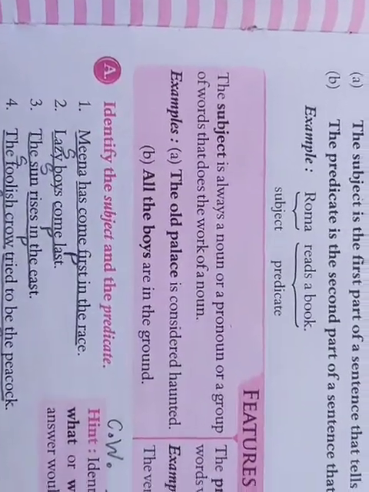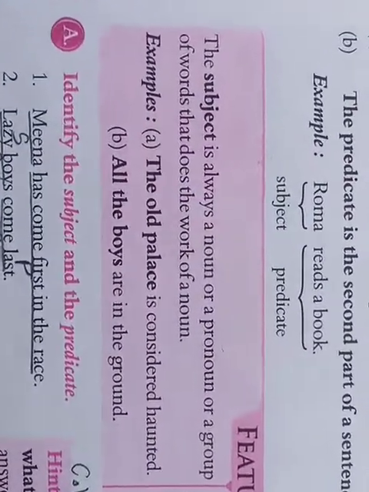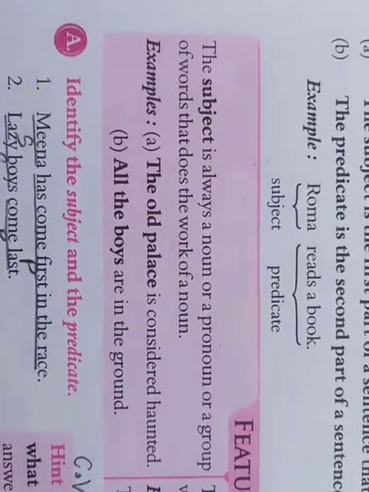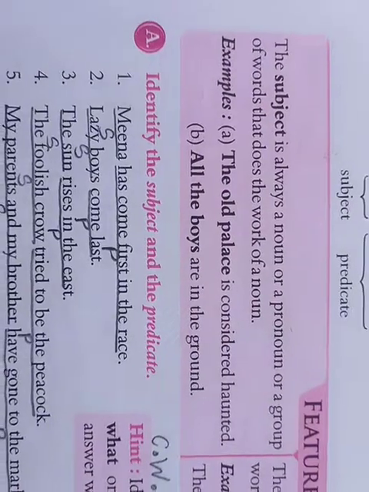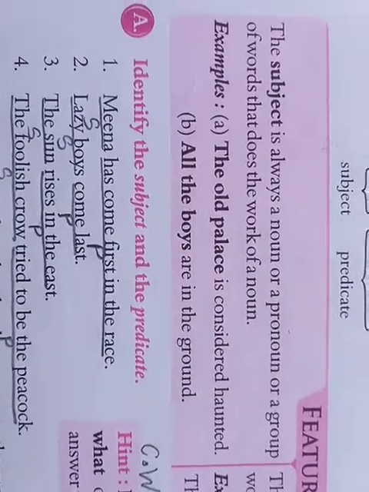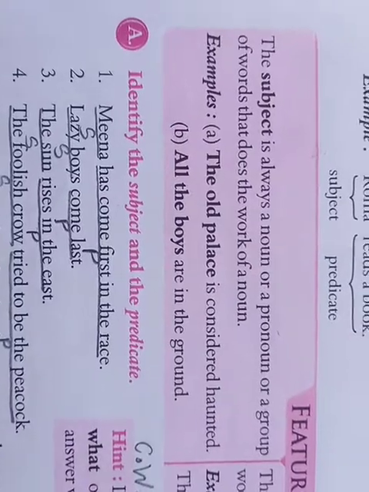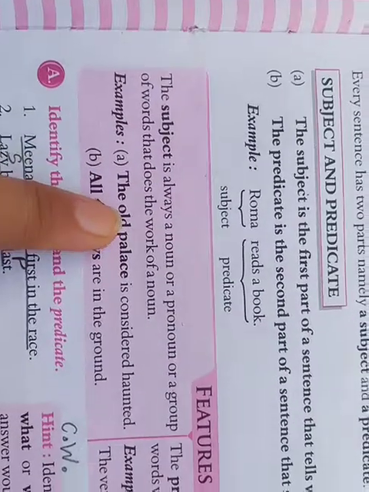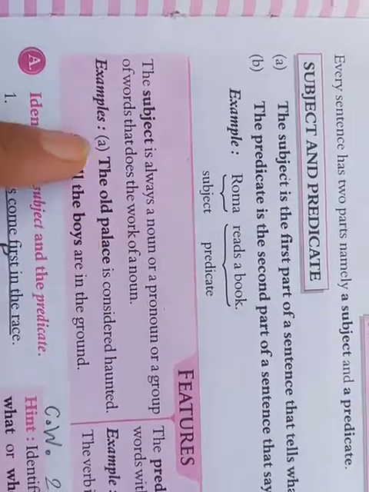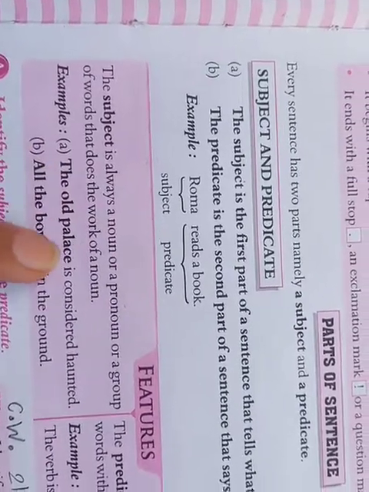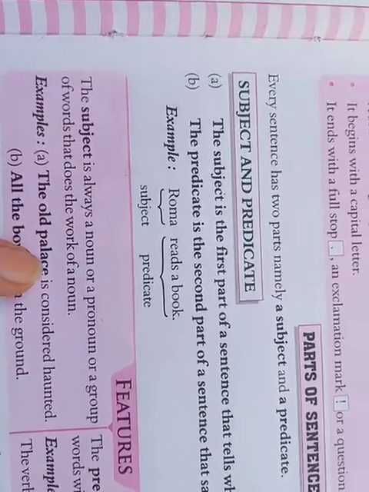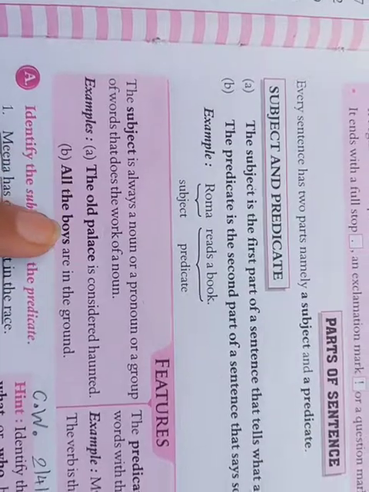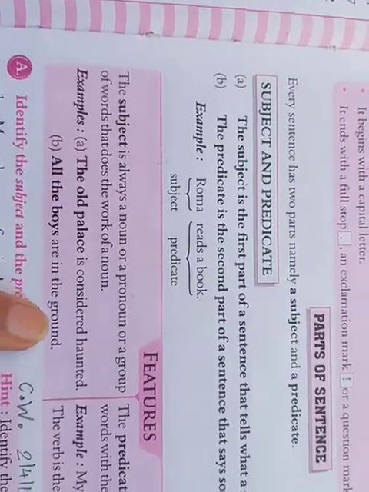Some features about subject and predicate. Subject is always a noun or pronoun or group of words that does the work of a noun. As I told you earlier, the old palace is considered haunted. All the boys are in the ground. So here you can see that the old palace. Old is an adjective. Palace is a place. But here we consider the bold letter words as a whole subject. All the boys. There is not a single boy. There is a group of boys. All the boys are in the ground.